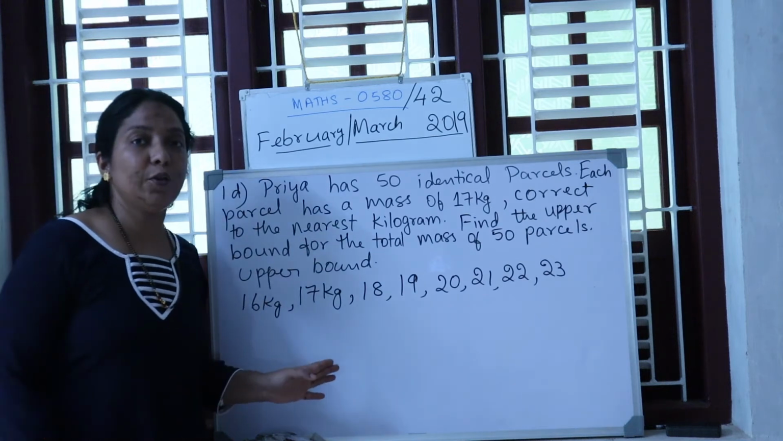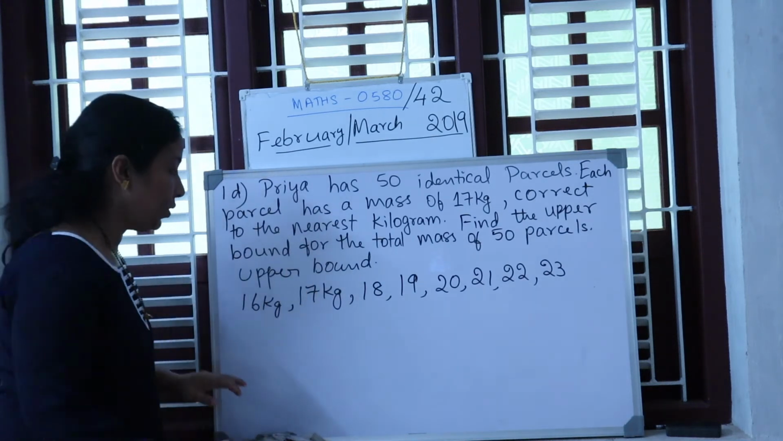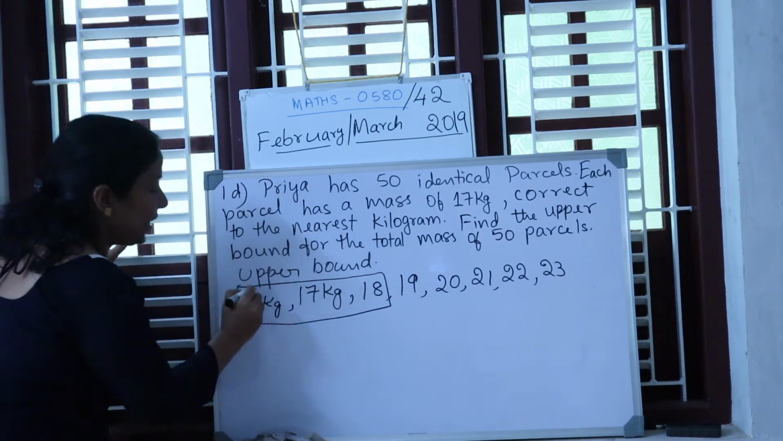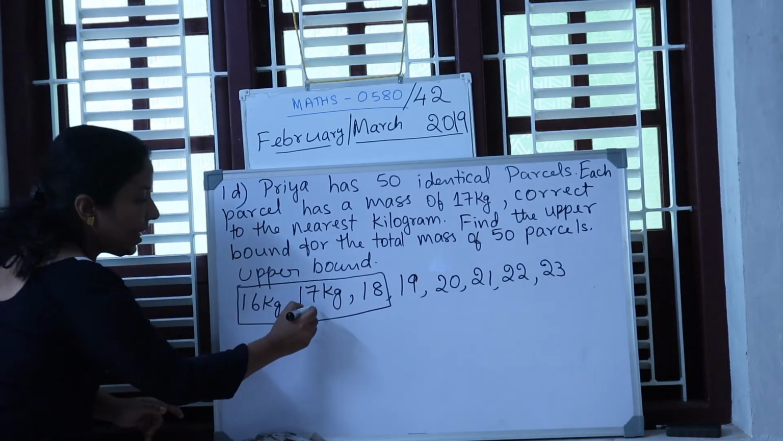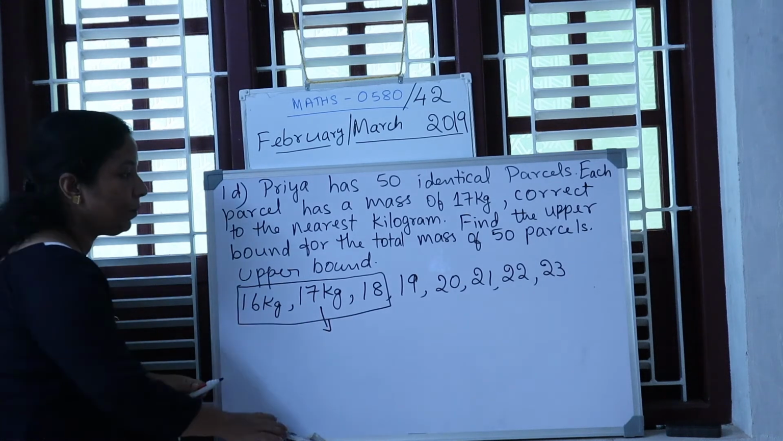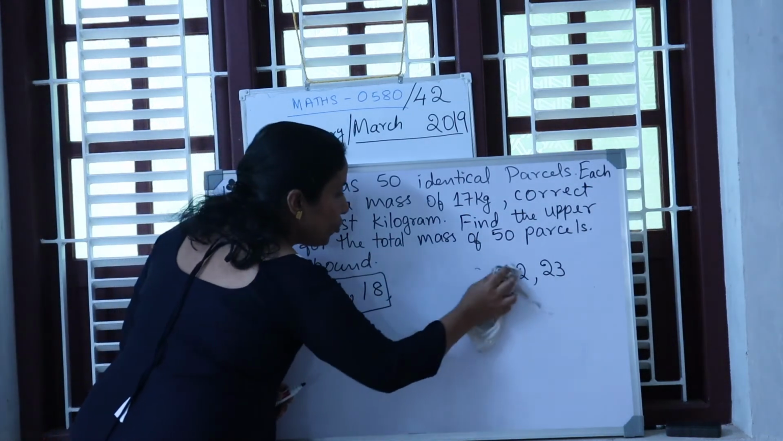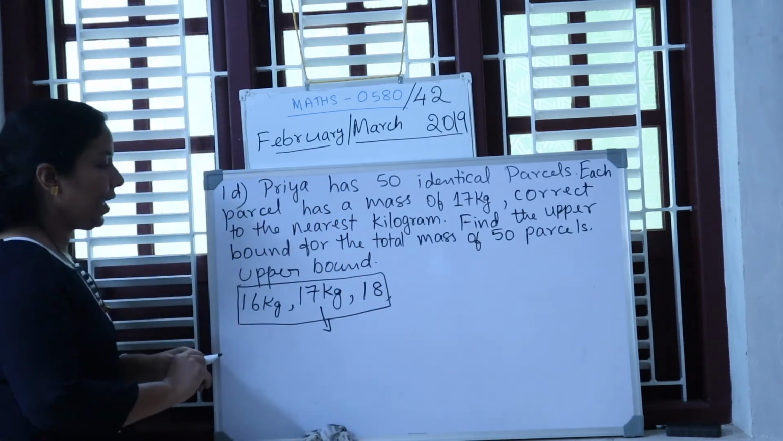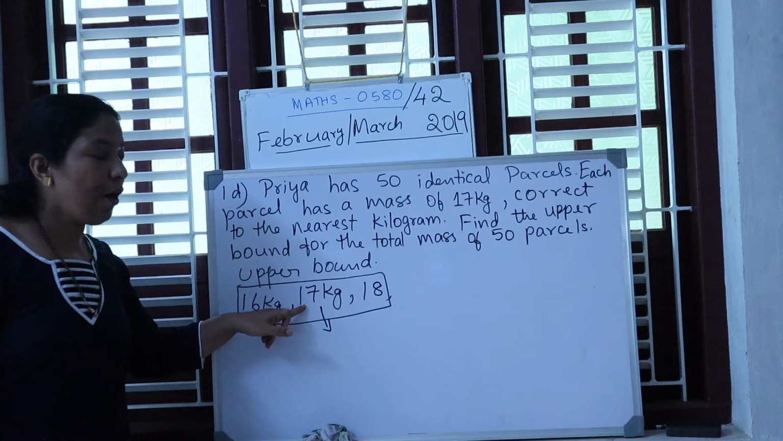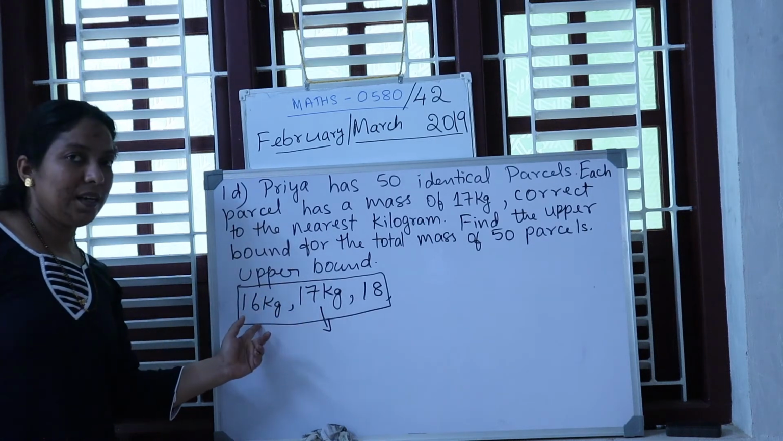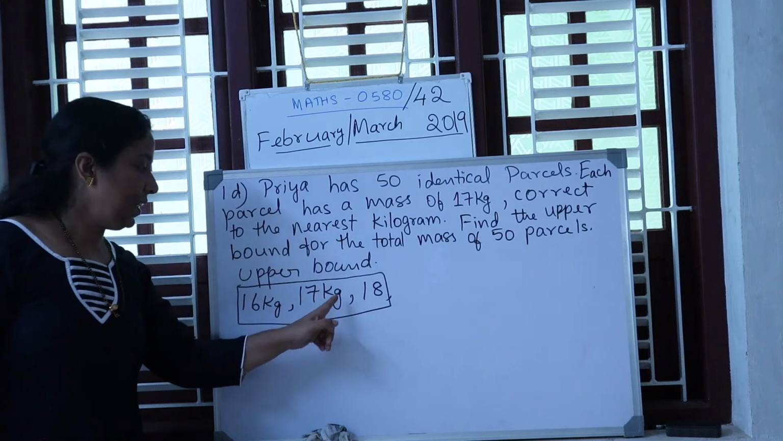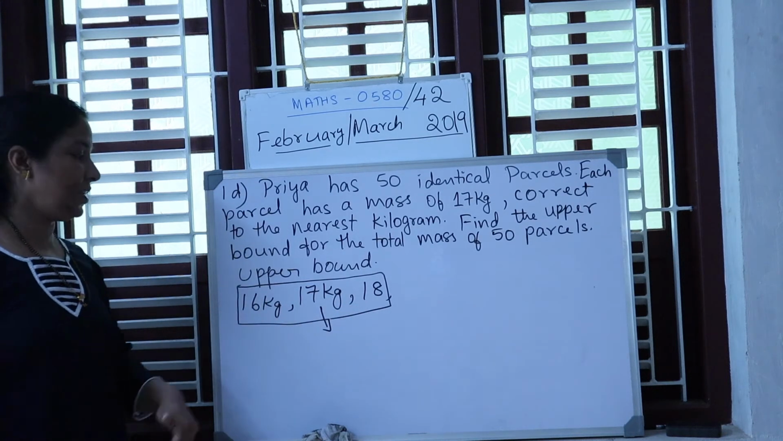Now we have to find out the upper bound and the lower bound. So consider the previous one and the next one. This is our given answer, that is 17 kilogram. This is not required, it is just written to make you understand. In the data they have given 17 kilogram. You have to write one before and one after. 17 plus 1 is 18. 17 minus 1 is 16.